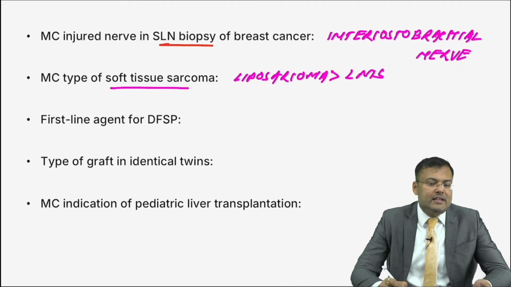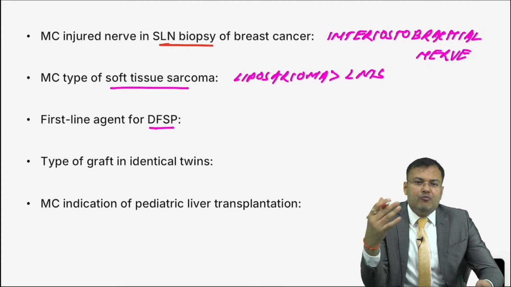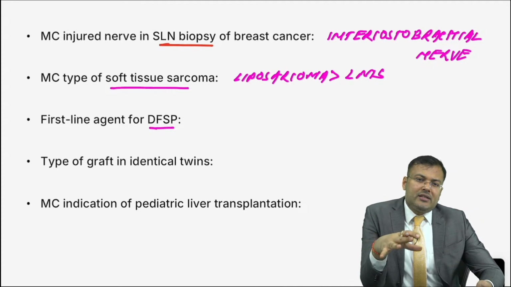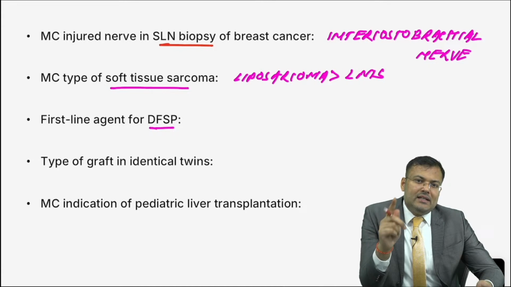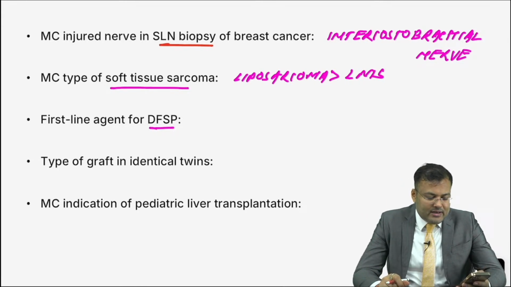Next, the first line agent for DFSP is the same which is used in GIST. It is the same which is used in CML. GIST, CML and DFSP agent is the same. Guys, tell me the name. Let me see who is the first person to reply correctly. Priya, tell me. Sangeeta Vishwas, Dr.